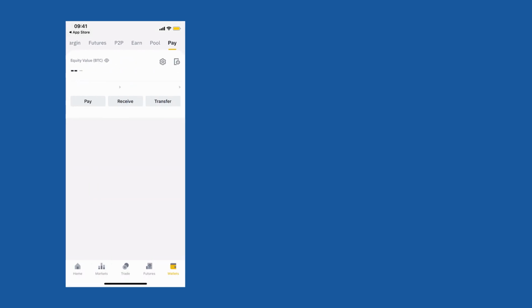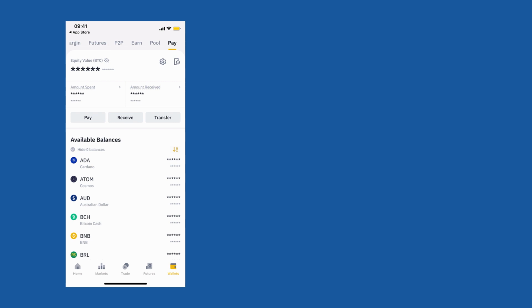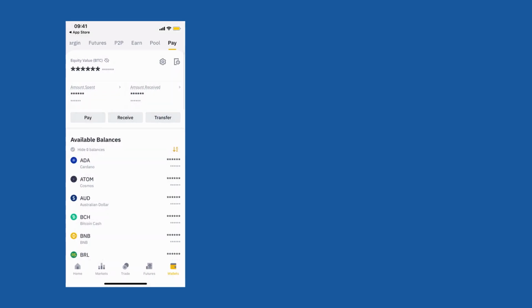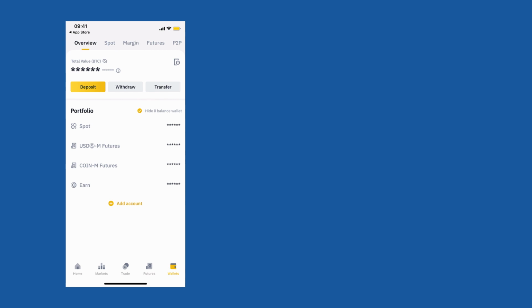Then there is the Pay account, which is pretty new. That's Binance Pay. Binance is actually dabbling with a PayPal-like feature where you can make payments using your Binance account. They have already integrated with a service called Travala, and in the future I'm hoping to see more services. But yeah, to start using the Pay feature, you can always click on transfer. You can transfer funds from your spot wallet to your Binance Pay wallet, and then you can start using it. Once you actually start using this app, you'll be able to navigate it easily.